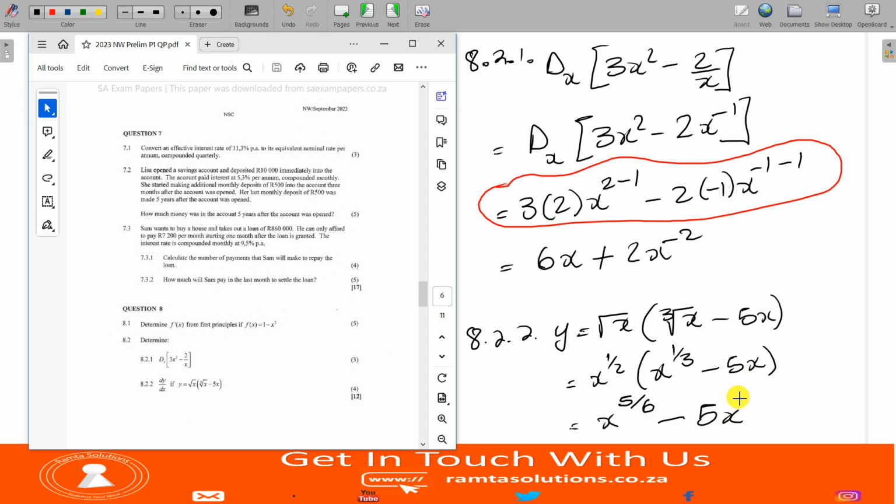This one here will be 3 over 2. Let's confirm: a half plus 1 over 3. Yes, it's 5 over 6. It's correct, right? So we are okay, all right? Now we can proceed.